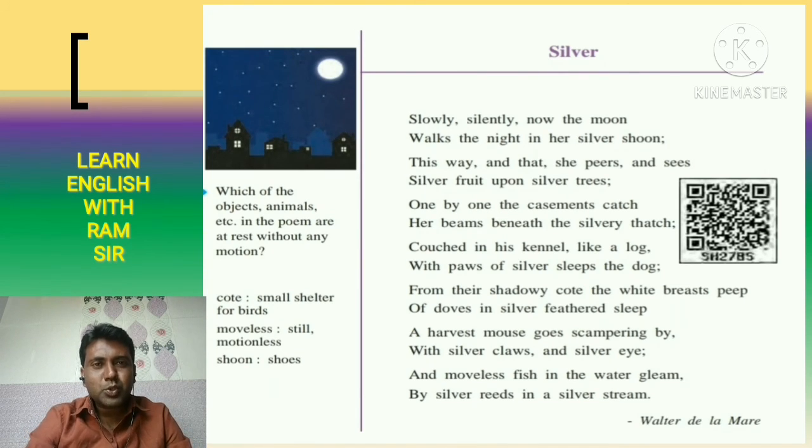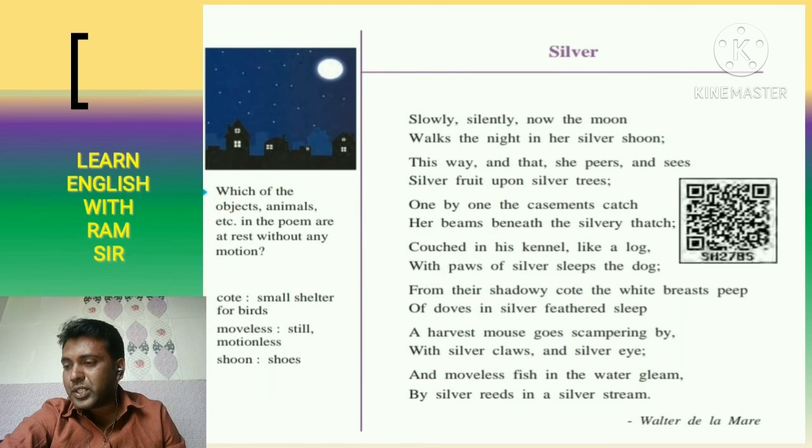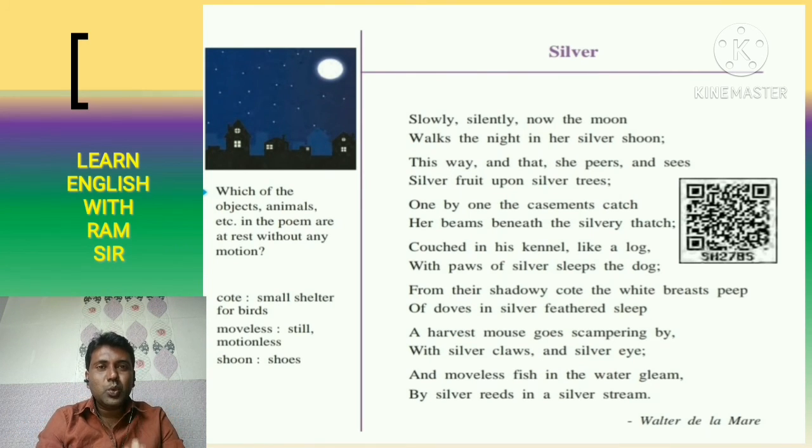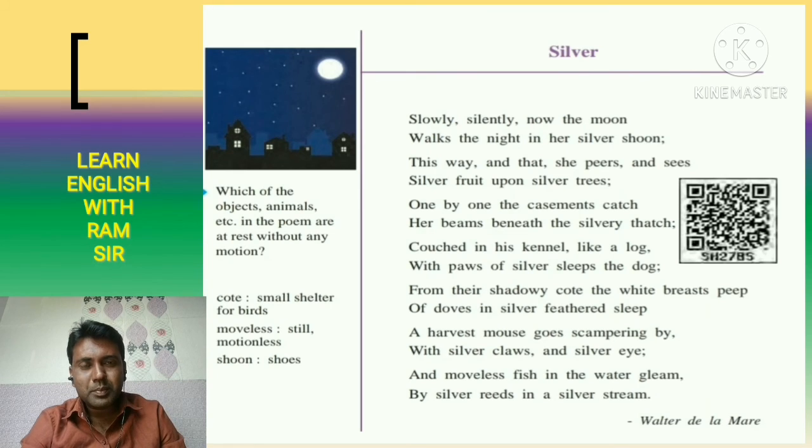So this is a beautiful sonnet written by Walter de la Mare, in which he describes the beauty of the dark night which was increased by the moonlight. Let me tell you one thing, this is a beautiful poem.